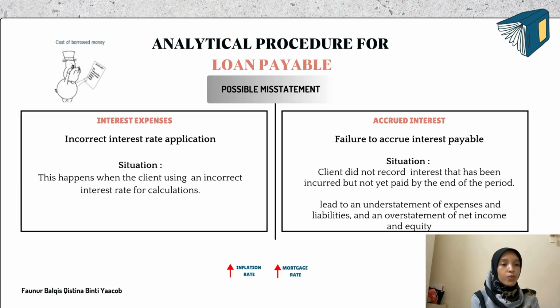Okay, next I move to possible misstatements from the analytical procedure that I have stated before. Why do we need to recalculate the interest rate? Because there are two situations here. The first one, interest expenses. Incorrect interest rate application happens when our client uses an incorrect interest rate for the calculation.